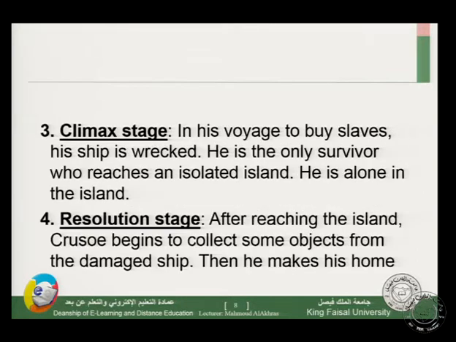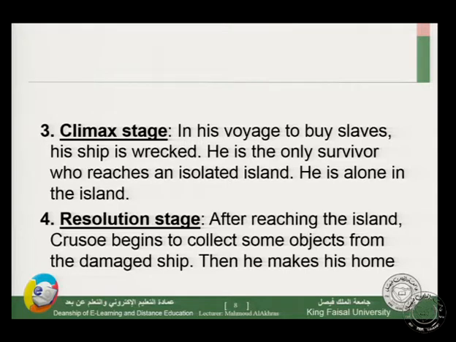Now let's see the climax, the top of the plot. We have the climax, the peak of the action. Climax stage. In his voyage to buy slaves, his ship is wrecked. He is the only survivor who reaches an isolated island. He is alone in this island.